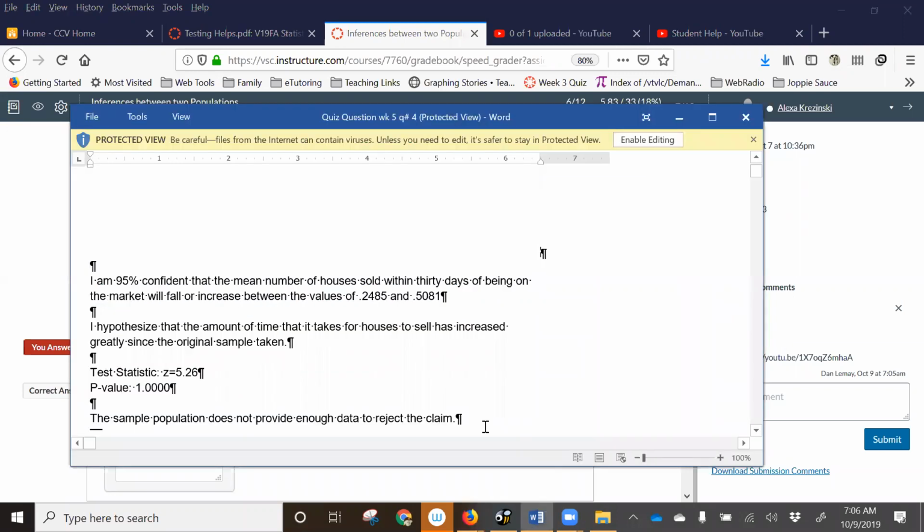So if I'm looking at your work, you're saying the amount of time. So that's not what we're testing. We're not testing the amount of time. We're testing the proportion of houses that sold within 30 days. So maybe that's an amount of time thing, but I see what you're saying. The amount of time it sold. Okay, I guess, yeah, that's okay.